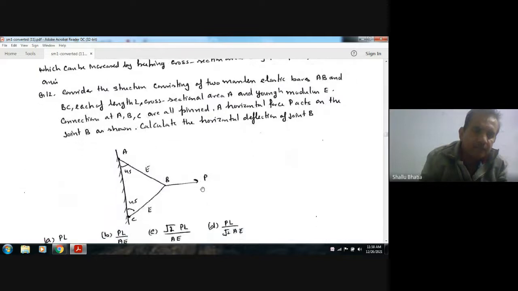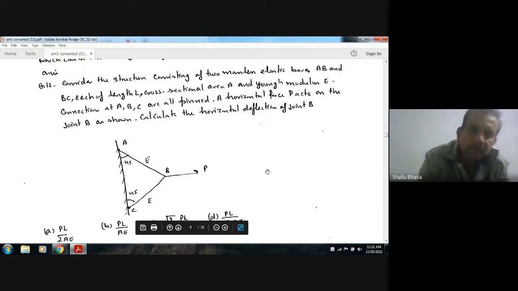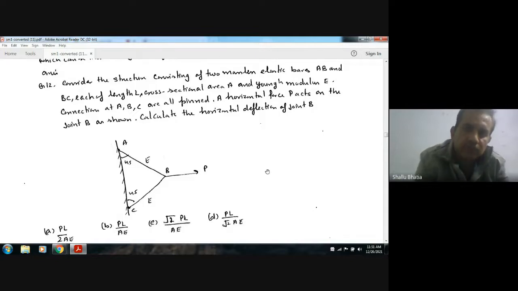Next, consider the structure consisting of two massless elastic bars AB and BC, each of length L, cross-section area A, and Young's modulus E. Connections at A, B, C are all pinned. A horizontal force P acts on joint B as shown. Calculate the horizontal deflection of joint B.